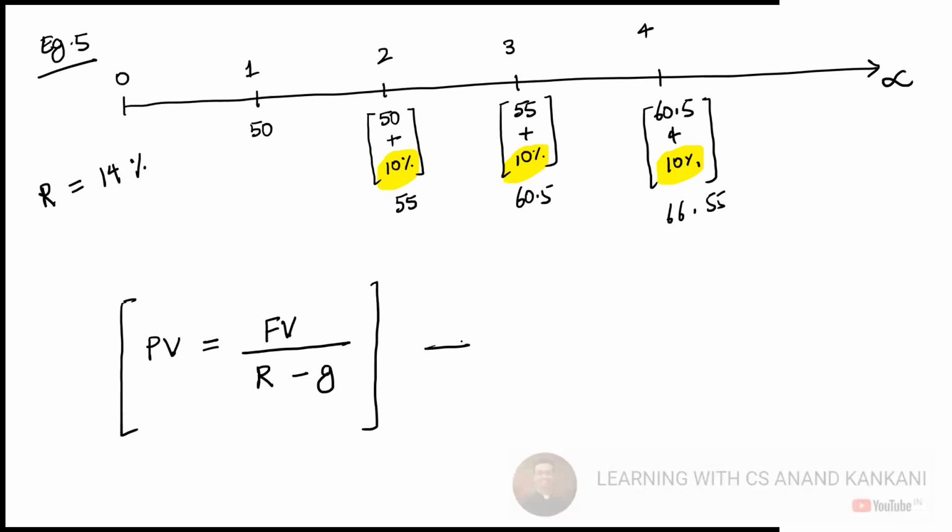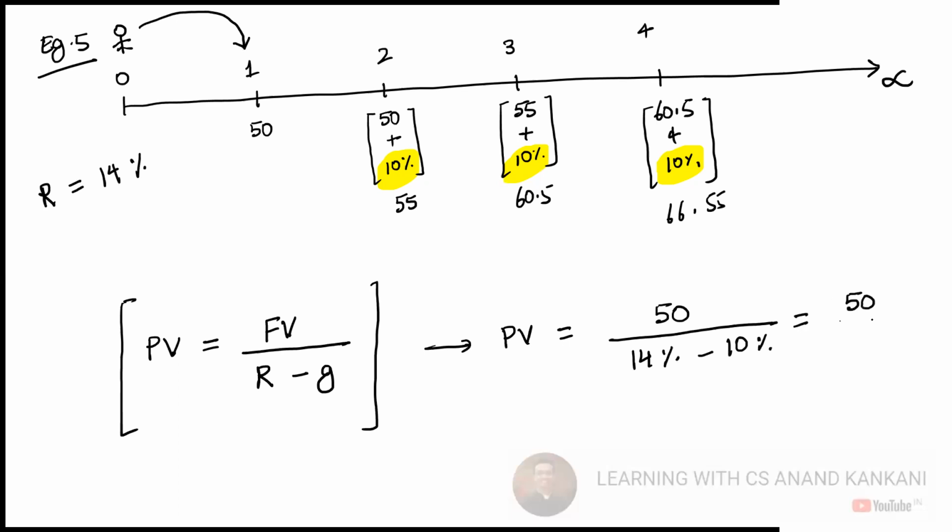So how are you going to calculate present value? You are here right now, so which is the immediate next year cash flow? The immediate next year cash flow is 50 rupees. So you'll say 50 rupees upon R minus G. R is 14%, and the growth rate is 10%. So the present value is going to be 50 divided by 4%. Just divide 50 by 4% and you get 1250 rupees. Got it?